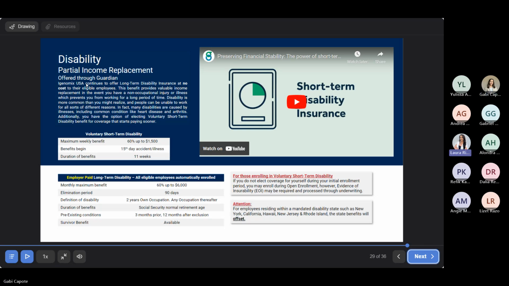Yes. So anybody that does reside in a state mandated disability state like California, New York, New Jersey, and Hawaii and Rhode Island, even if you elect the voluntary short-term disability plan offered by the company, since you do live in a state mandated state, the state mandated plan will offset the voluntary disability with the company instead of the state mandated one. As you can see there, it does say it on the attention box.